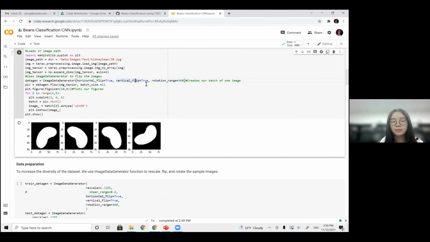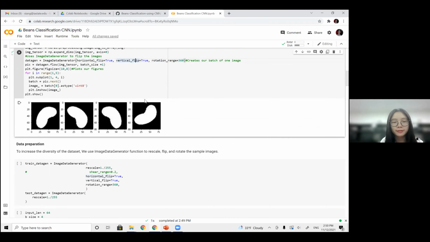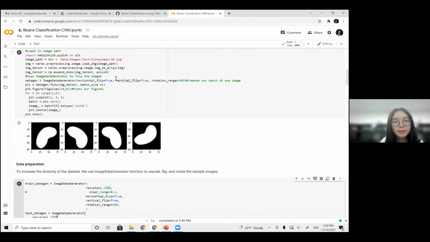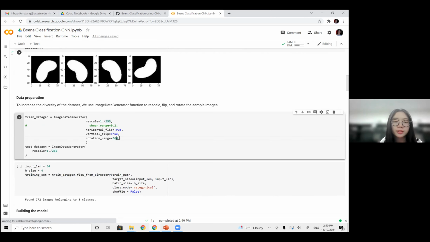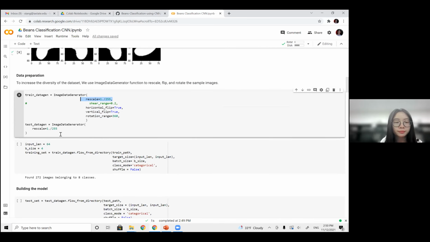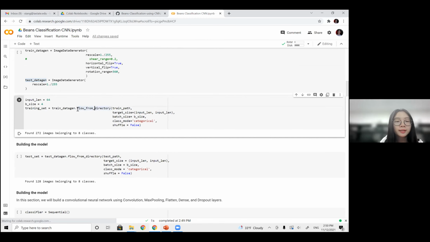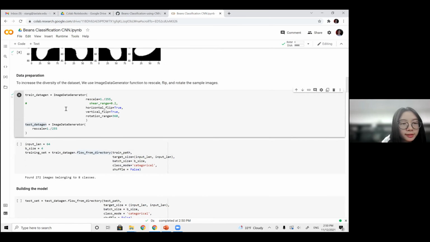It's not the real case in our life. And here, based on the variations of our training data set, I used flips and rotations on the beans images. And I also normalized the images, both for the training and the test data set. And the next step, let's run this cell.